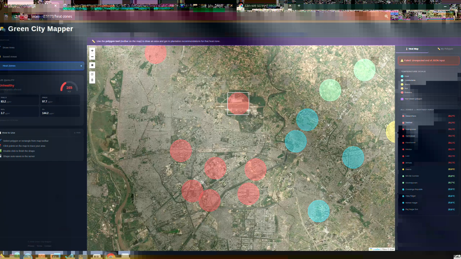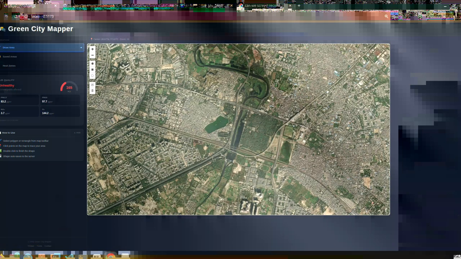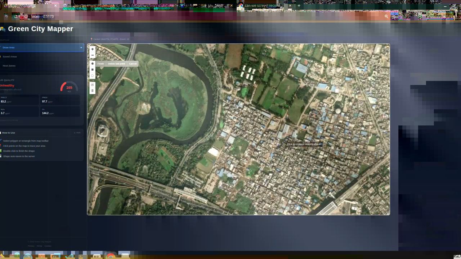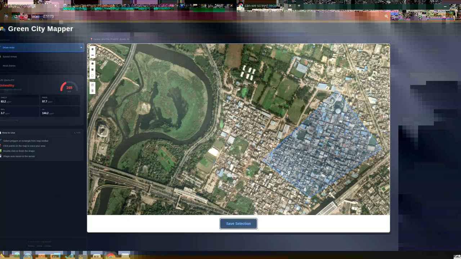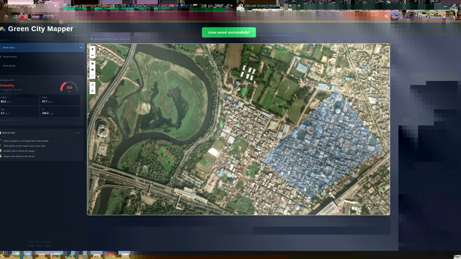And now moving to how we can draw polygons in these areas, we can just use this tool to draw polygons on the map. We just select it, and then we can start drawing polygons for the specific region where we want to implement greenery practices, so that we can get a recommendation regarding that. Like I have selected this polygon, and I'm now saving this area.